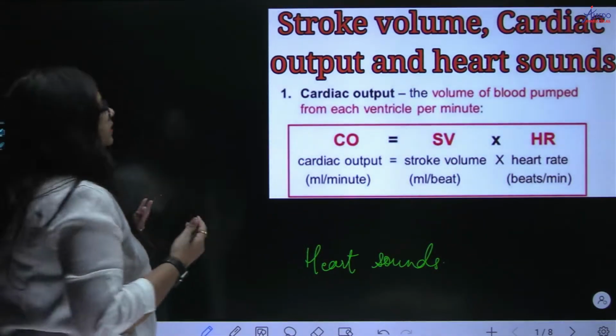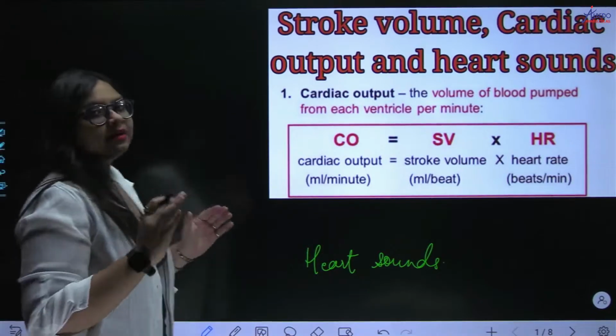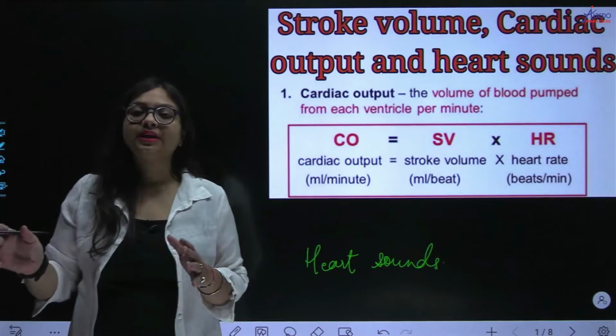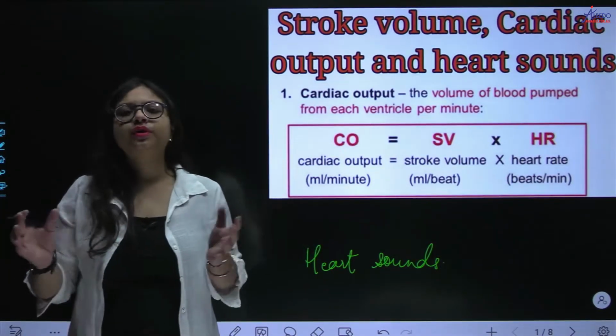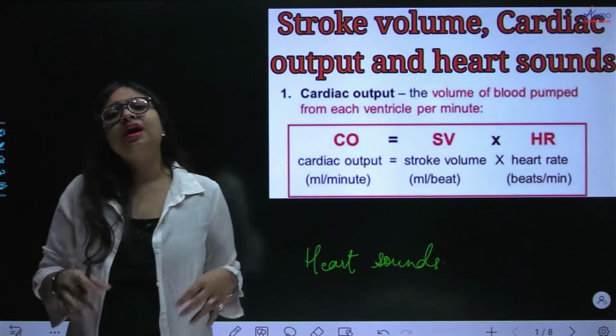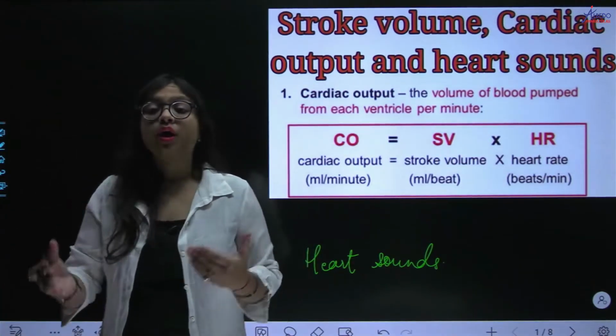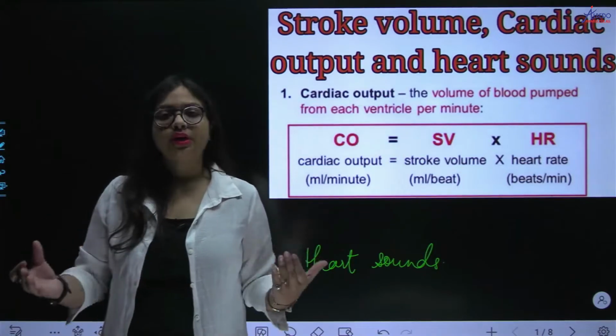Now remember that I told you that our body always maintains homeostasis, right? Our body always maintains the amount of blood which is flowing in your body. Just like that, the amount of blood which flows out through your heart every minute or every beat is also regulated.